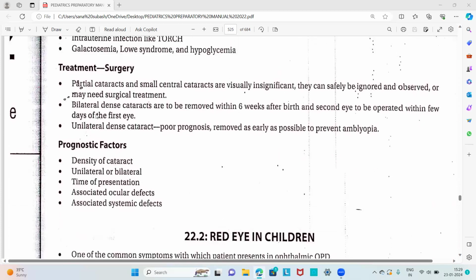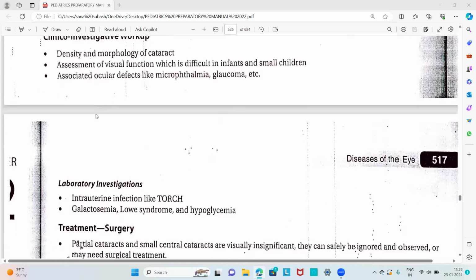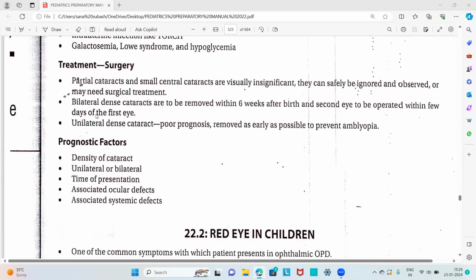Then about the treatment or surgery. So we discussed the etiology, differential diagnosis, and the clinical investigative workup for the congenital cataract. About the treatment, mostly surgery is the treatment of choice. Partial cataracts and small central cataracts which are visually insignificant can safely be ignored and observed, or may need surgical treatment. Bilateral dense cataracts are to be removed within 6 weeks after birth, and the second eye to be operated within a few days of the first. Unilateral dense cataracts have a poor prognosis and are removed as early as possible to prevent amblyopia. So surgery is the mainstay of treatment in congenital cataract.